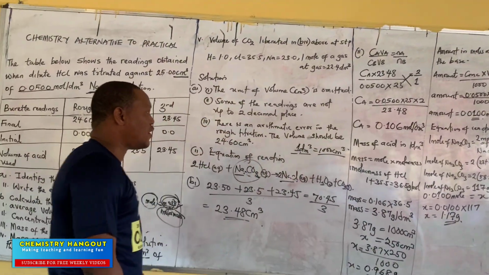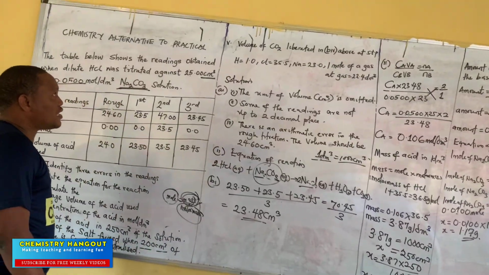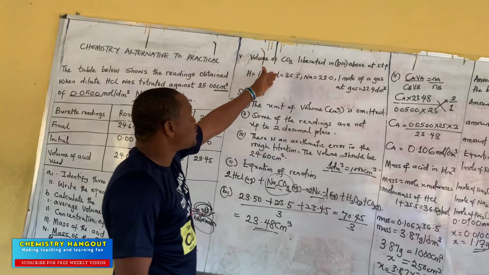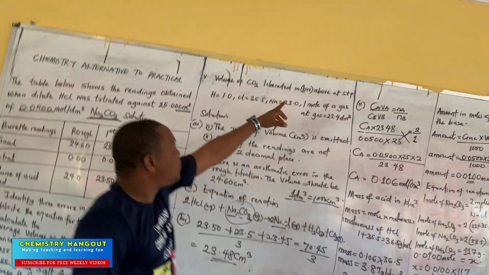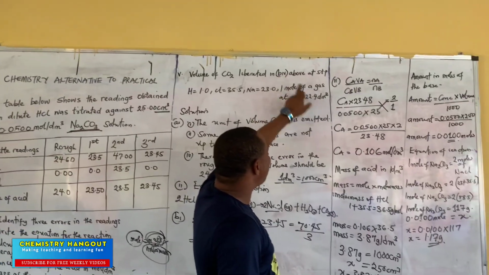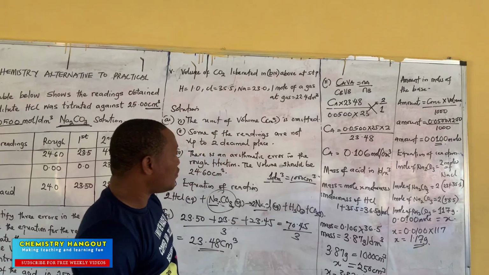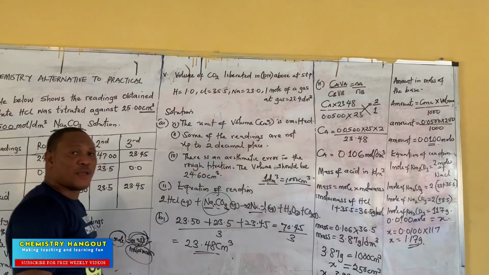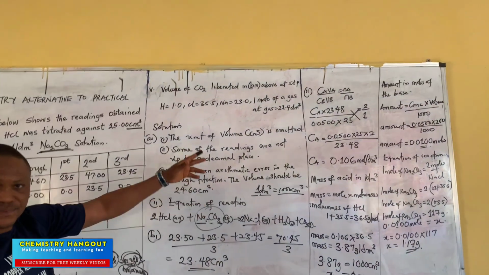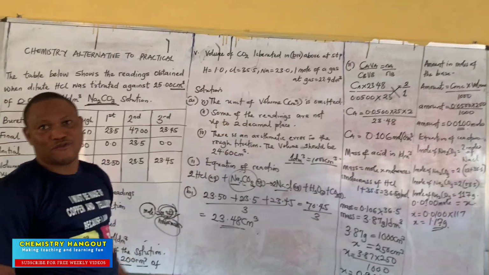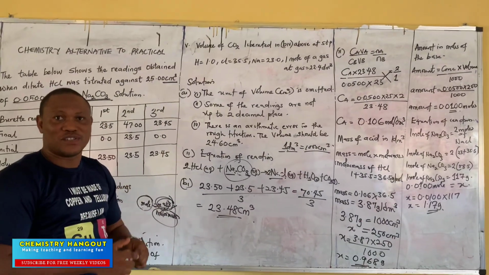Then the last question now. They said volume. Can you see that now? Volume of CO2 liberated in Roman figure 5 above, volume at STP. And what do you mean by STP? We have done that now. Standard temperature and pressure.